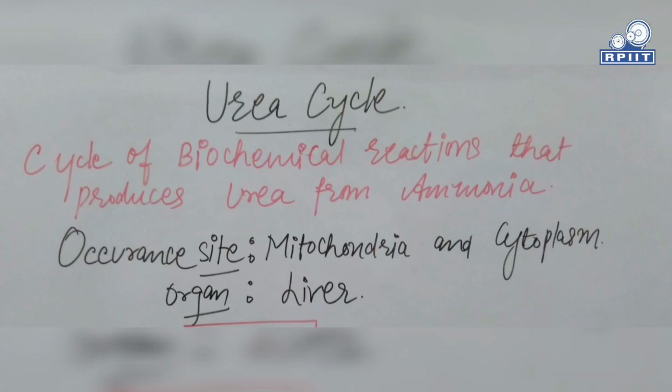Basically, in which organ does this cycle occur? The organ is the liver, and the site in the liver cells is the mitochondria and later the cytoplasm. And here is the chain of reactions for the conversion of ammonia into urea.